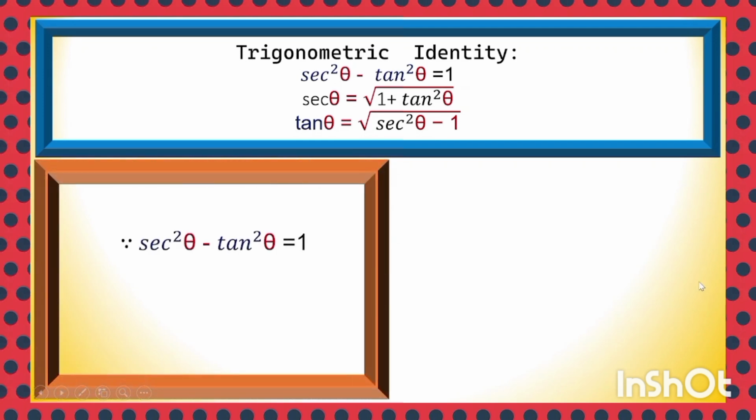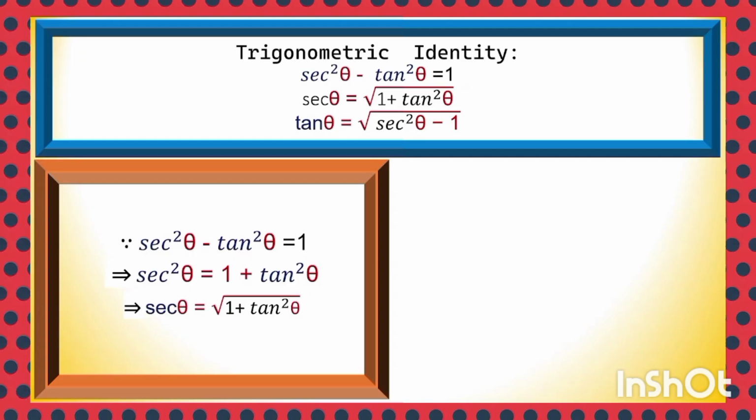Sec square theta minus tan square theta is equal to 1. We can transpose minus tan square theta to the right hand side. So sec square theta is equal to 1 plus tan square theta, and sec theta is equal to square root of 1 plus tan square theta. Sec theta can be expressed in terms of tan theta.